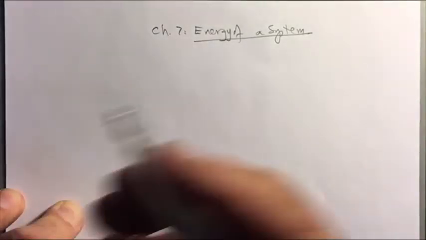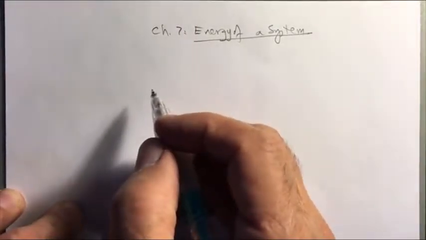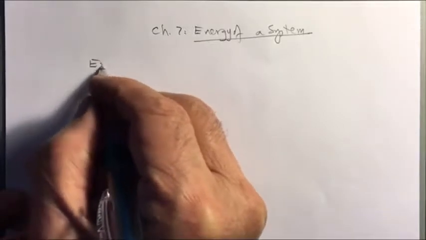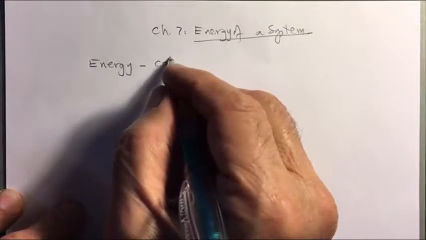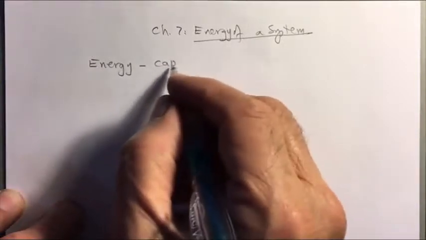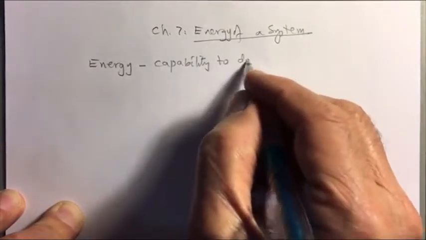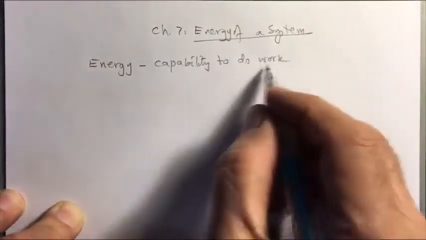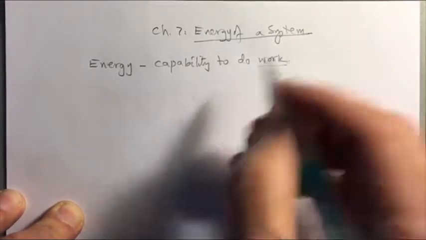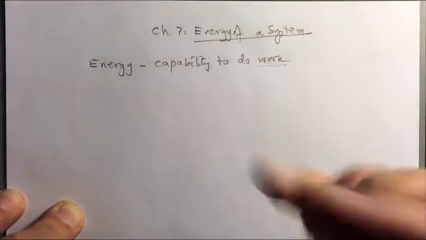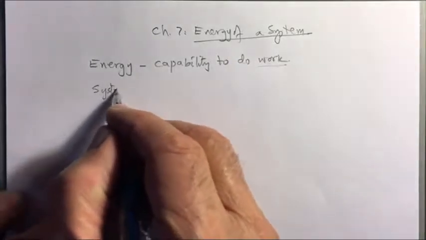So people think of petroleum or wind or solar as energy, but these are mostly what we should say are sources of energy. The energy itself can be defined as the capability to do work. So if something can do work, that thing has energy. And that of course would bring us to what we mean by work. So we'll look at work in a minute, but before that let's see what a system is.